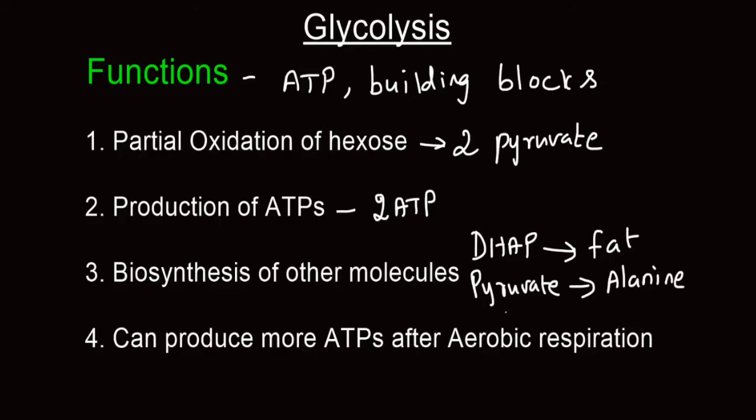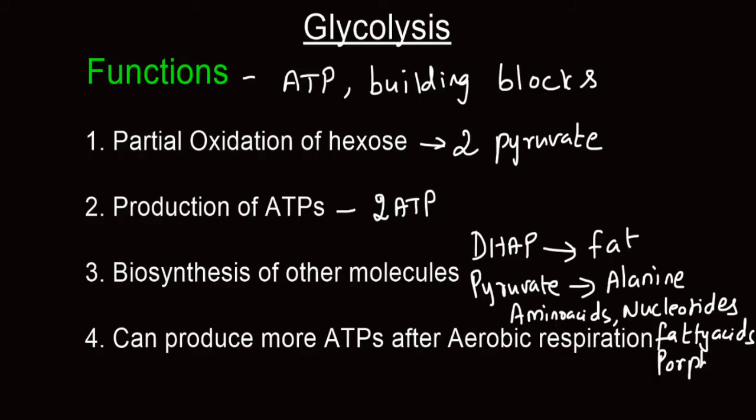And if this pyruvate enters into mitochondria during aerobic respiration, through the TCA cycle it can produce a number of biomolecules, which include various amino acids, nucleotides, fatty acids, porphyrins. These are just to name a few.